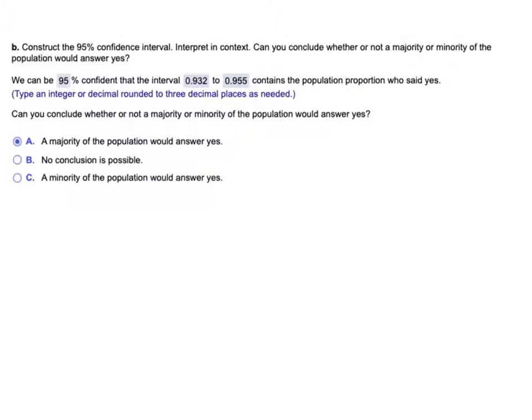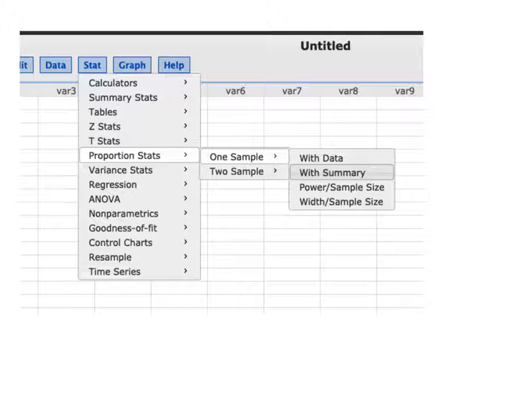Okay, so in StatCrunch, that's what the final screen looks like. In StatCrunch, you can go into a blank screen, or just open anything. You can have data in there, but you'll ignore it. Under Stat, you'll see Proportion Stats and One Sample with Summary. Those are the options that you would choose.